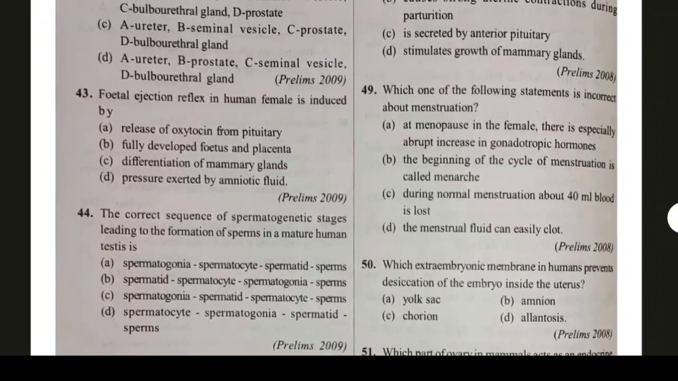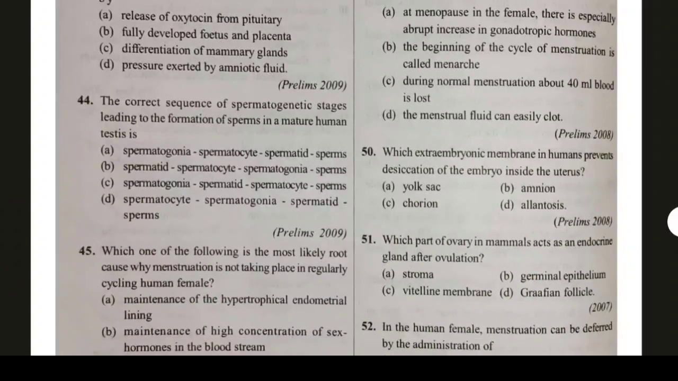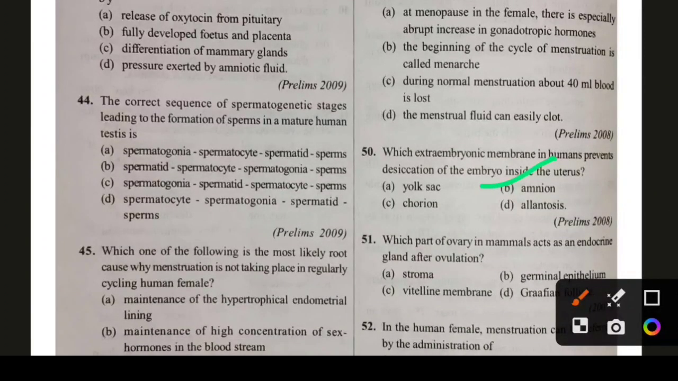Question number 50. Which extraembryonic membrane in human prevents desiccation of the embryo inside the uterus? And option number B is the correct answer.